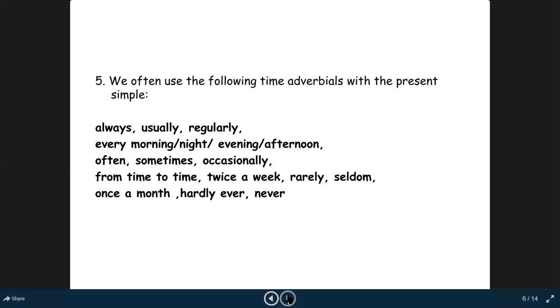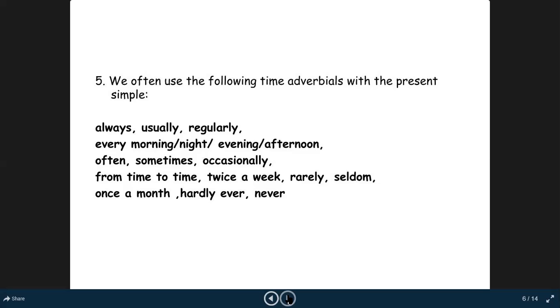We will differentiate as well which adverbs come in the middle of the sentence and which come at the start and end of the sentences. And these were discussed by, I guess, Ibrahim, and he asked why can't we use always, usually, regularly? We do use these adverbs in simple present tense, and it is a confirmation of an action which always happens, which usually happens, which regularly happens.